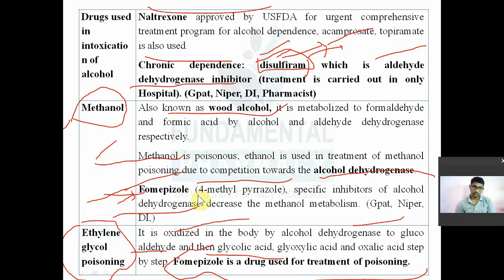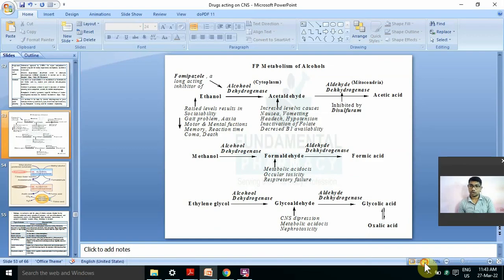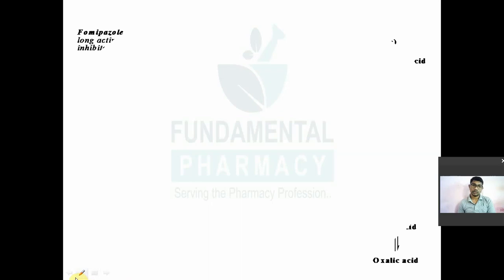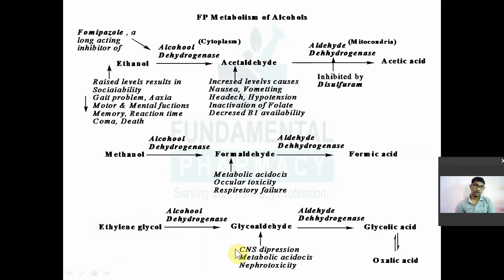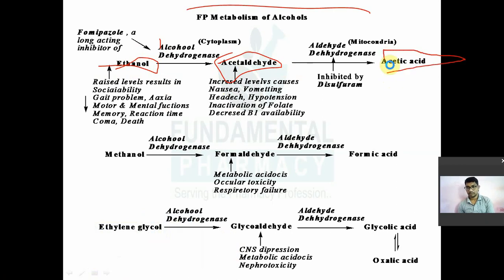Now we'll see the metabolism of alcohols, ethanol plus methanol, in the body. How is alcohol metabolized in the body? What are the metabolic products, and what is the effect of that metabolic product? Metabolism of alcohol. First, we'll see ethanol. Ethanol in the body is metabolized by alcohol dehydrogenase first. First step क्या है? Alcohol dehydrogenase will metabolize ethanol into acetaldehyde. Then acetaldehyde will be metabolized into acetic acid. So alcohol dehydrogenase will convert ethanol into acetaldehyde, and aldehyde dehydrogenase will convert acetaldehyde into acetic acid.